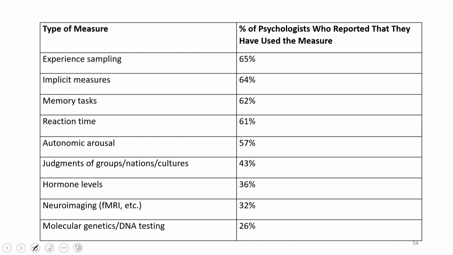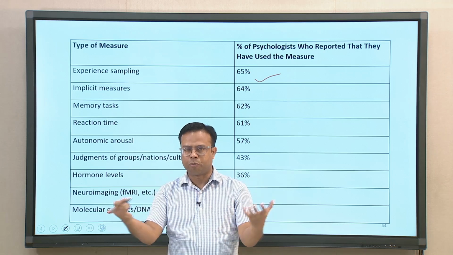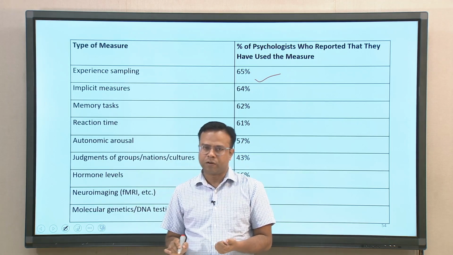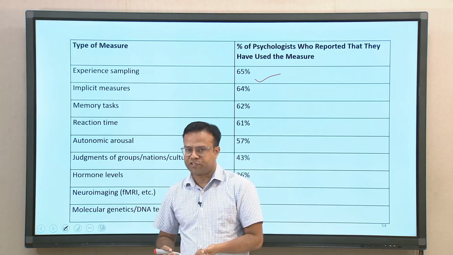About 65% say they use the experience sampling method, which we discussed in the second lecture on research methods. It is a method which tries to collect data directly on a real-time basis. Participants are given a beeper, and whenever the beep sounds, they are supposed to record what is happening, based on the objective of the study. They need to record what is happening in terms of behavior or thought processes, whatever it is.